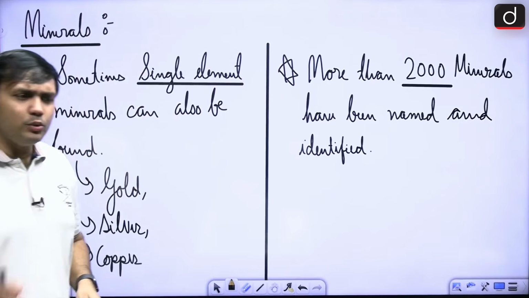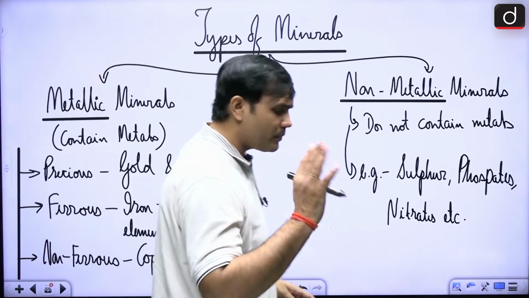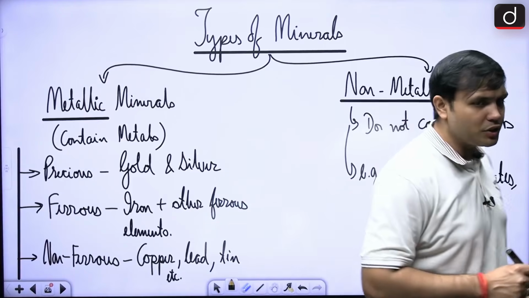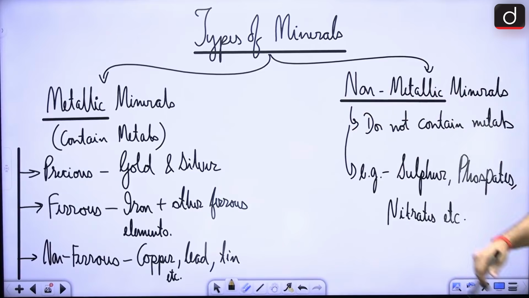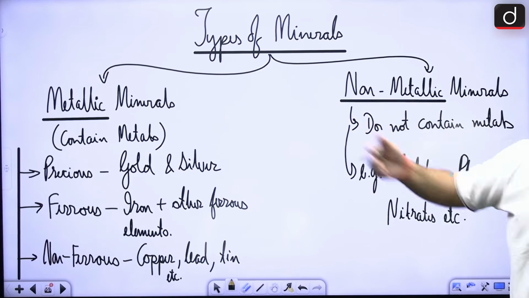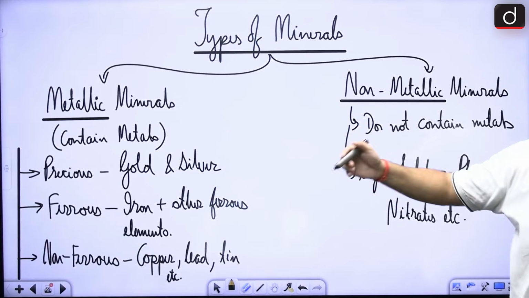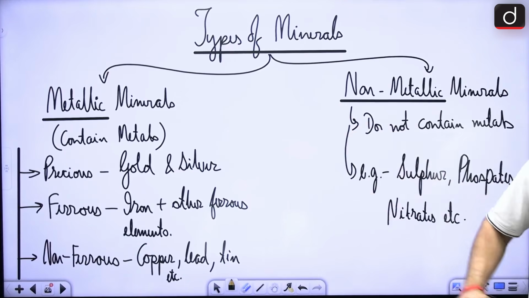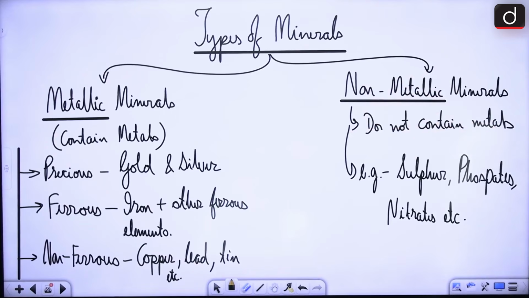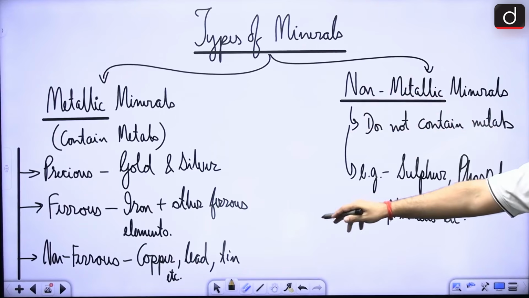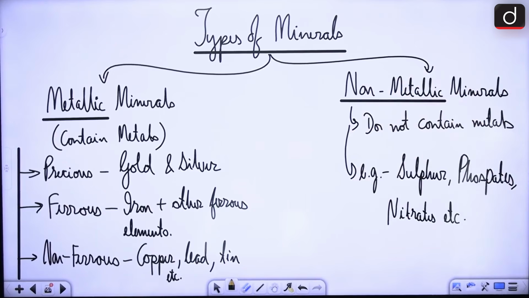Now, in that regard, especially when we are looking at the resources section, you would have seen that there are metallic minerals, there are non-metallic minerals, right? So, metallic, of course, there will be metals. So, there will be either precious metals, ferrous or non-ferrous. Precious may, of course, be gold and silver, ferrous may be iron and other ferrous elements, and then non-ferrous would be copper, lead, tin, etc., right?